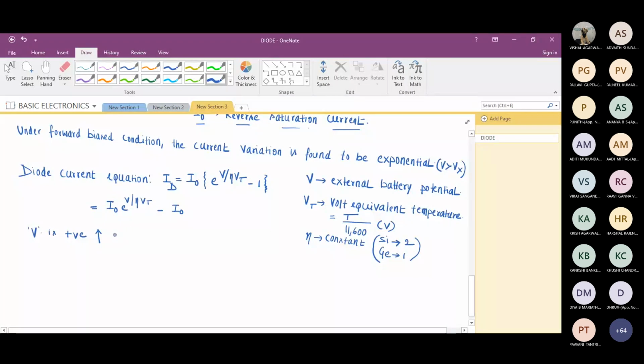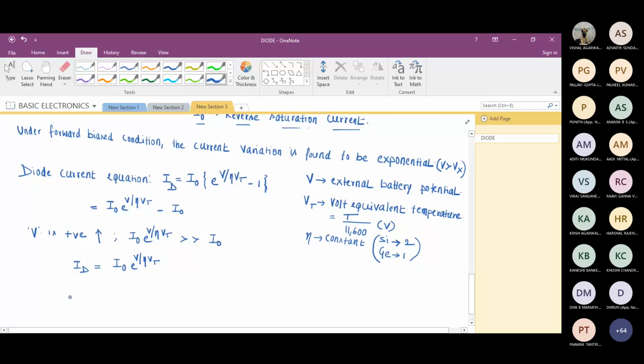Can I write I naught e raised to power V by eta Vt will be much greater than I naught? If that is the case, what will be the diode current? It will be I naught e raised to power V by eta Vt, neglecting I naught.